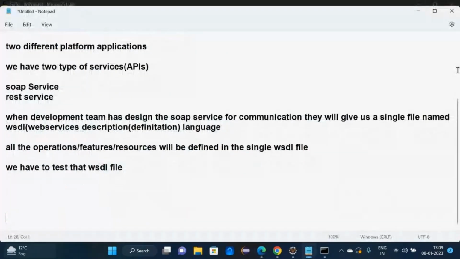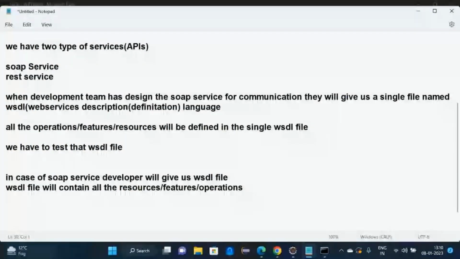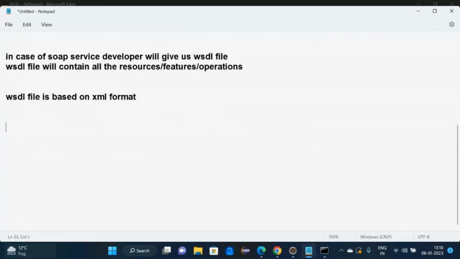In case of SOAP service, the developer will give us a WSDL file, always a master file, and the WSDL file will contain all the resources or features or operations. The WSDL file is based on XML format. Which format? XML format. XML format is not HTML format.